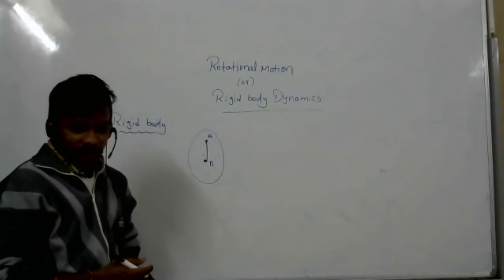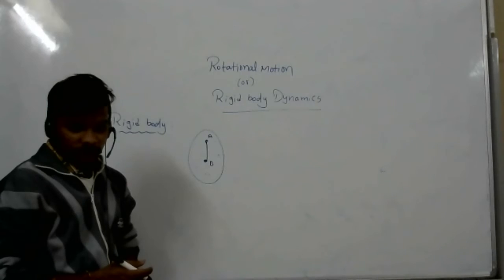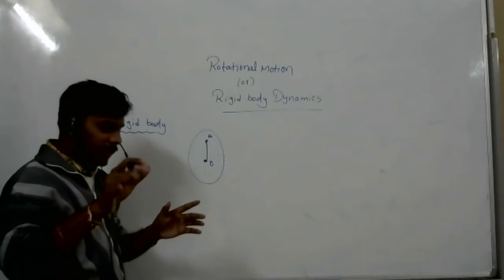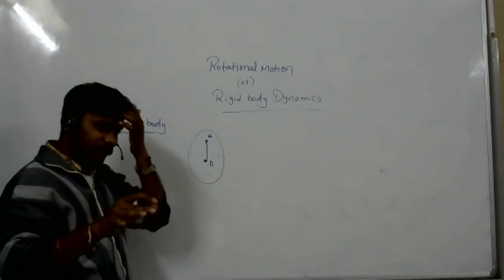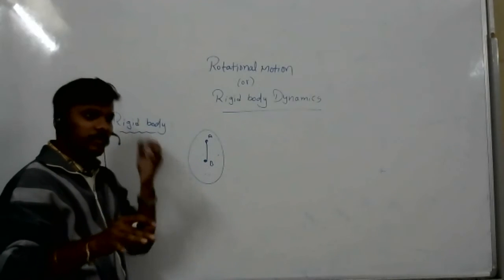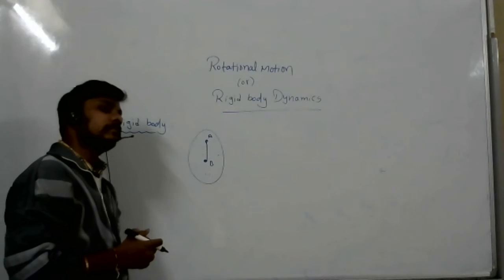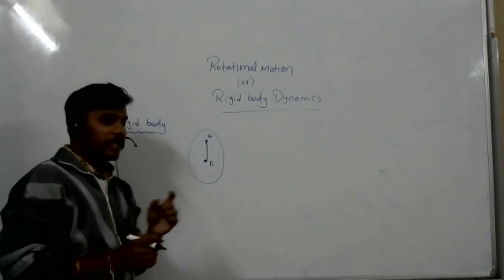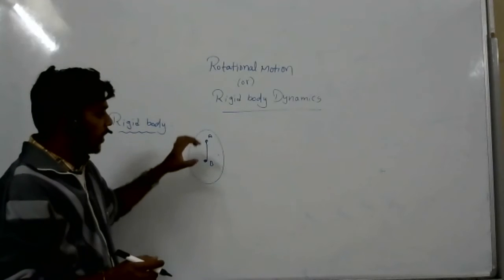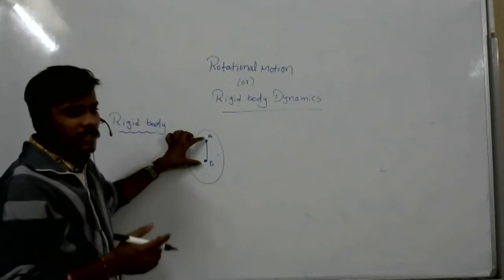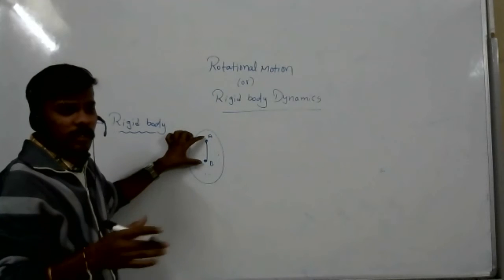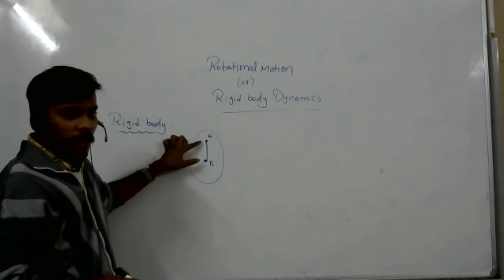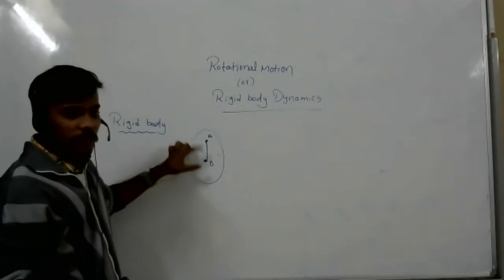I didn't understand clearly. Sir, could you repeat? Yes, Arisha, tell me. Can we say that this tendency of a body to maintain its shape or size is called rigidity? Yes, we can say like that, but it is not the best way to say it. Why? Because how can we say there is no perfectly rigid body in our universe? Any body you take, there is a distance between the internal molecules.